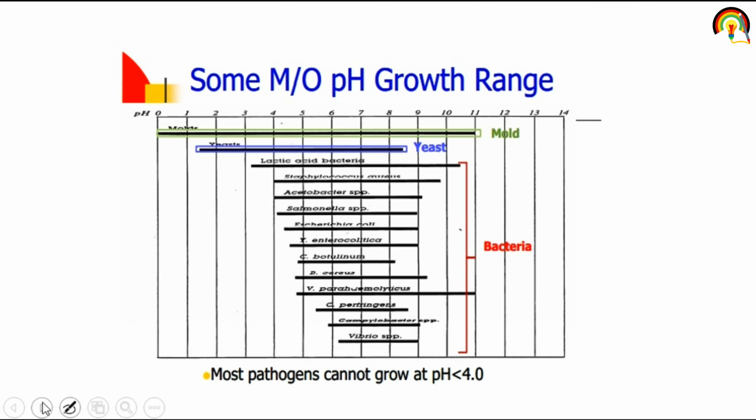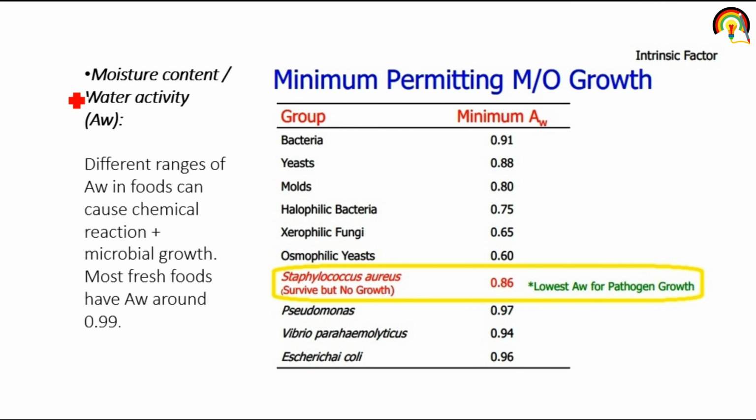Next one, moisture content or water activity. Different ranges of water activity in food can cause chemical reactions and affect microbial growth. Most fresh foods have water activity around 0.99, so it's the minimum permitting microbial growth. It's an intrinsic factor, and the water activities of bacteria, yeast and mold are given here. It's a very important factor. Please remember all these water activities of different microorganisms.